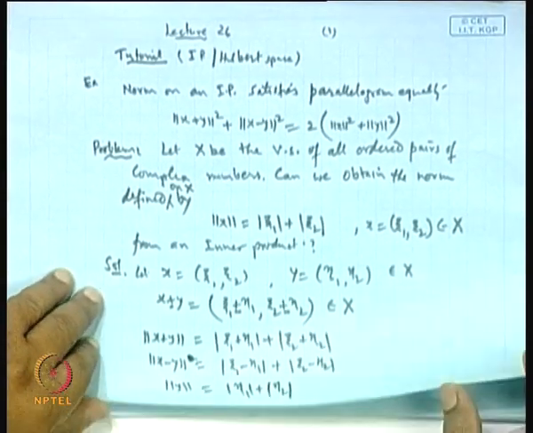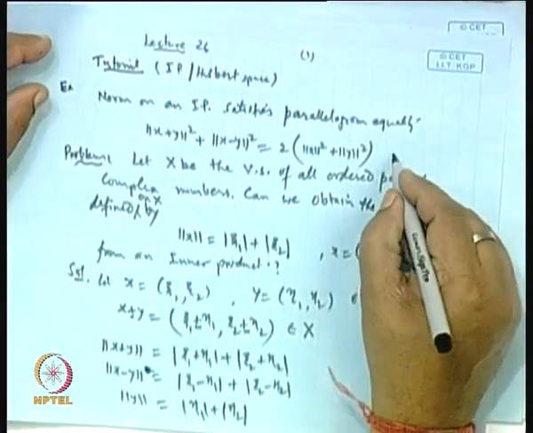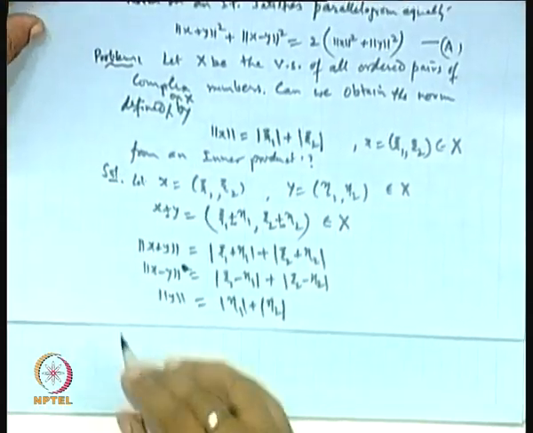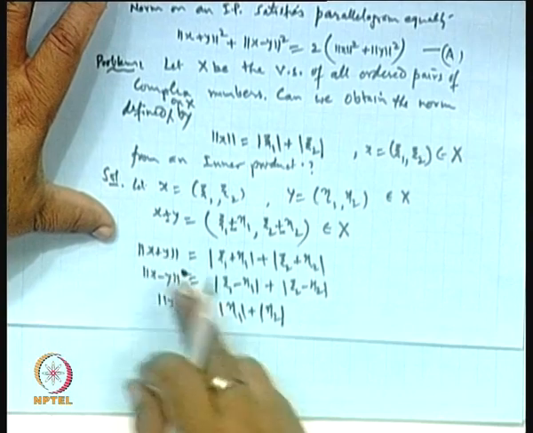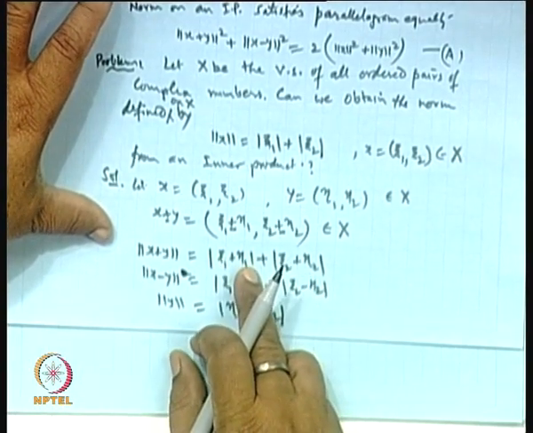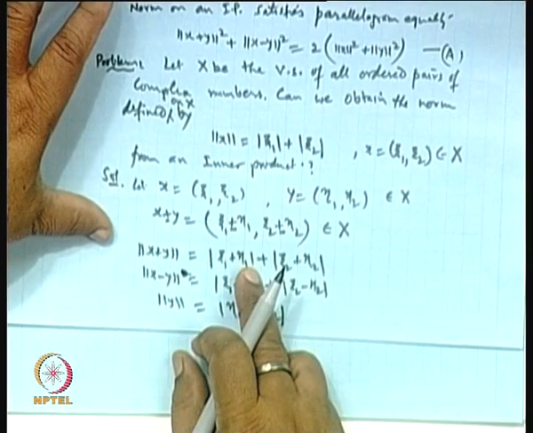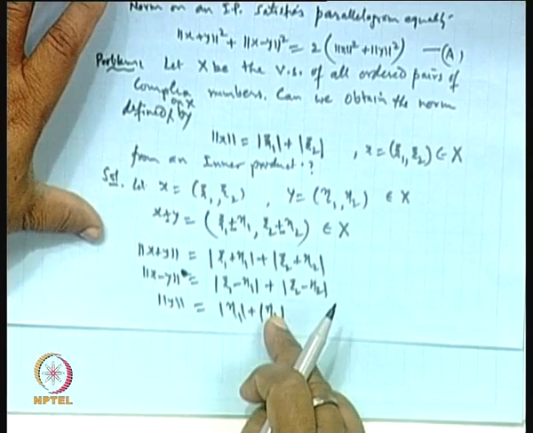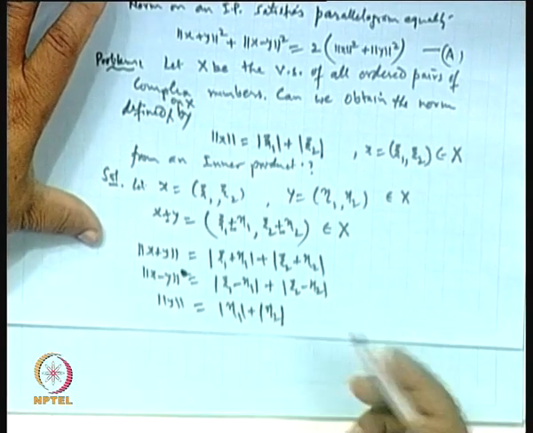Now, if we substitute these values in expression 1a, then we see immediately this square will be this square plus this square plus 2 times this. So, as soon as you remove the square, you get a less than or equal to sign. So, this cannot be equal to 2 times norm of x square plus norm of y square.